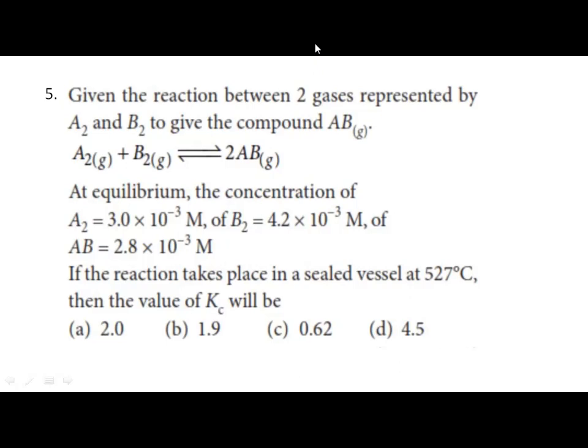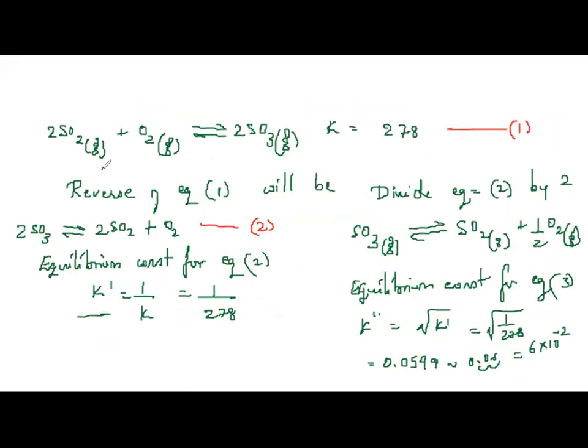Okay, so let us solve it. Lot number of numericals we come across here. So what is the reaction they have given? They have said A2 gaseous plus B2 which is gaseous gives me 2AB, which is also gaseous.